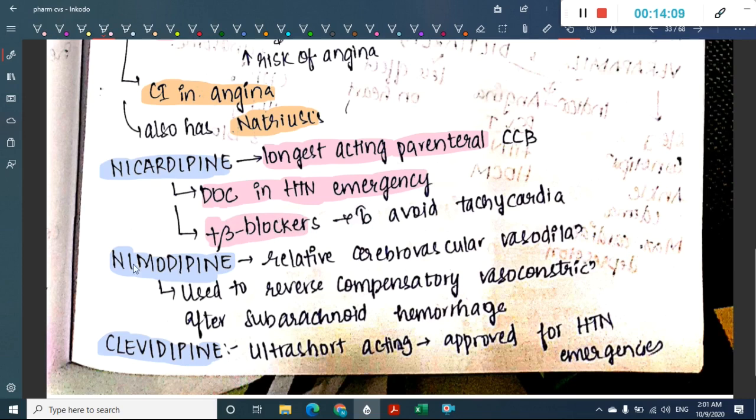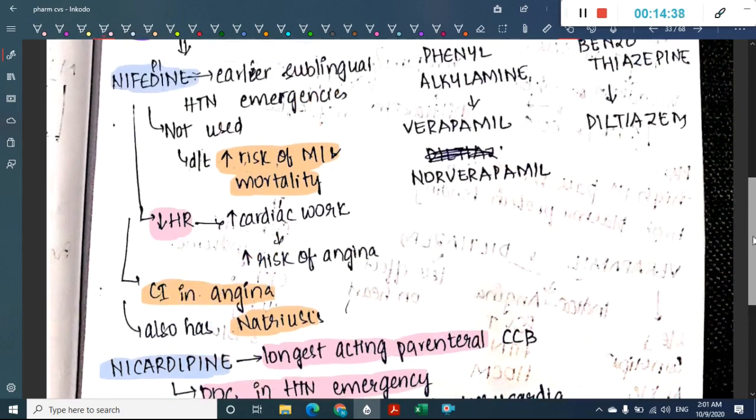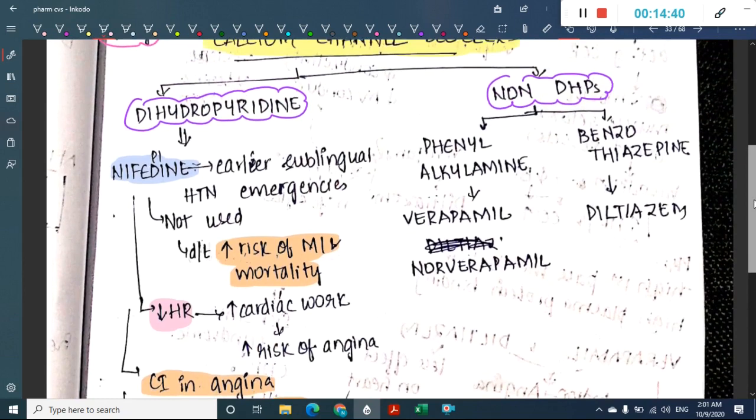Okay. The next important drug is nimodipine. What is this nimodipine? It causes cerebrovascular dilatation and thus it is used in subarachnoid hemorrhage to cause compensatory vasoconstriction. Okay, so it is used in subarachnoid hemorrhage. Then next drug is clevidipine. What is this clevidipine? It is ultra short acting calcium channel blocker and it is also approved in hypertensive emergencies. These are dihydropyridines.